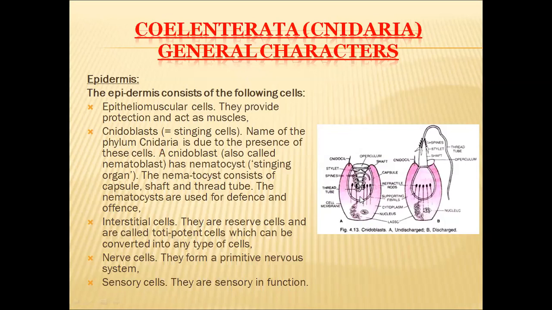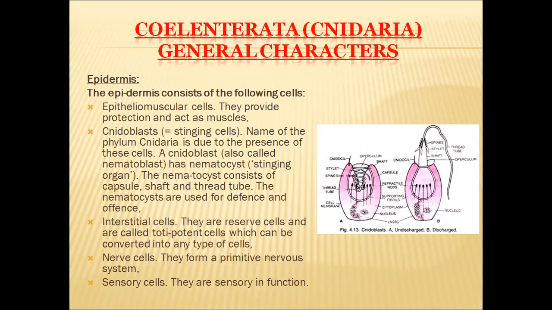When the nematocyst is in the undischarged condition, the shaft and the thread tube are coiled and present inside this capsule. When it is discharged, the shaft comes out of this capsule and the thread forcibly penetrates into the body of the other organism, be it a friendly organism or an enemy.